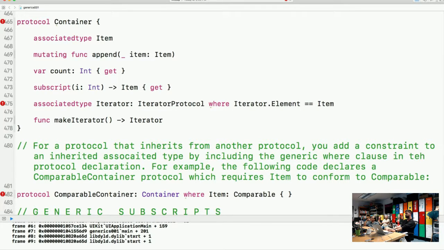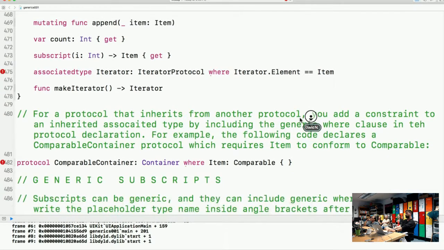Any questions on this one? Okay, keep going. For a protocol that inherits from another protocol, you add a constraint to an inherited associated type by including the generic where clause in the protocol declaration. I'm going to read that one more time. For a protocol that inherits from another protocol, you add a constraint to an inherited associated type by including the generic where clause in the protocol declaration.